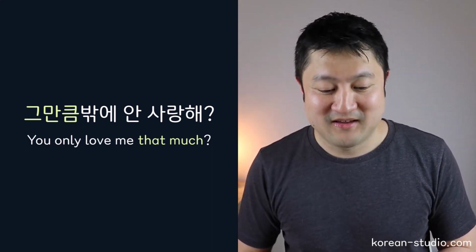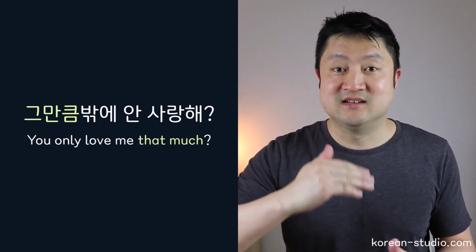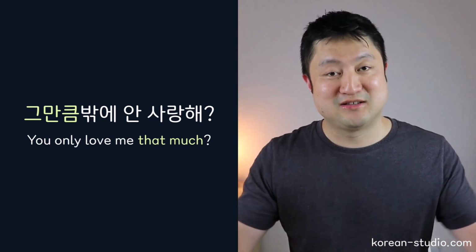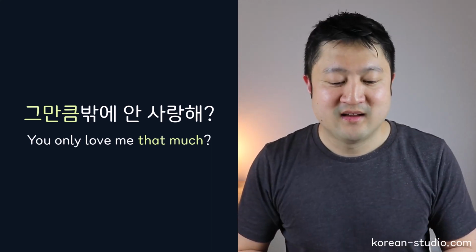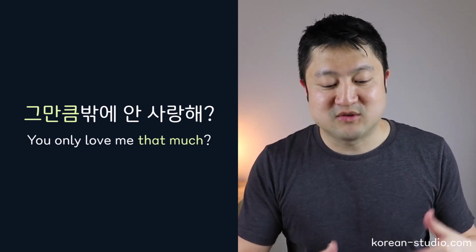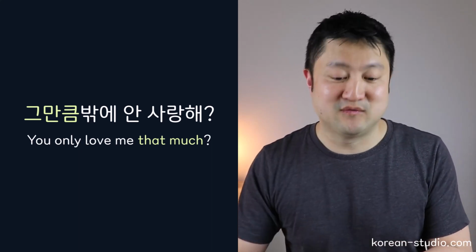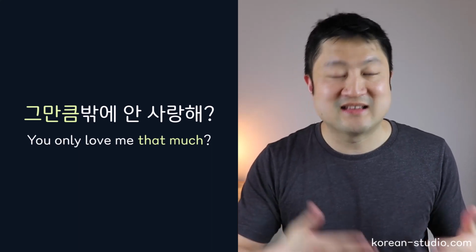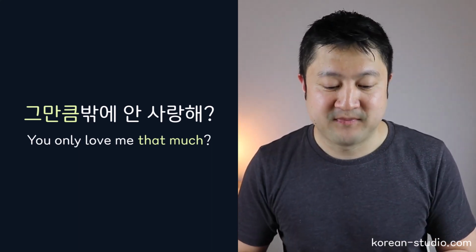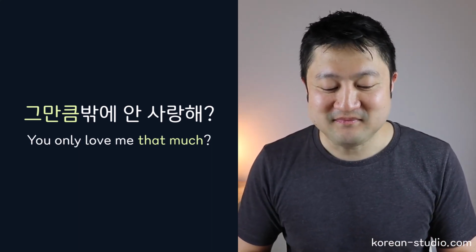So 그만큼 means that much, and 그 is a syllable we use to refer to something close to the listener, and obviously the listener had said, I love you this much, 이만큼 사랑해. And 밖에 is a phrase that means only, and when we use 밖에, the verb is always used in its negative form. So instead of just saying 그만큼밖에 사랑해, we add the syllable 안 to make the verb negative. So it's 그만큼밖에 안 사랑해, and that means you only love me that much. That's how we can use the word 밖에.